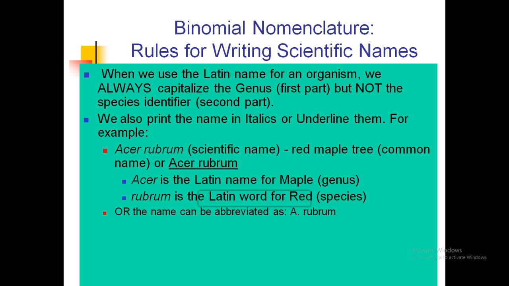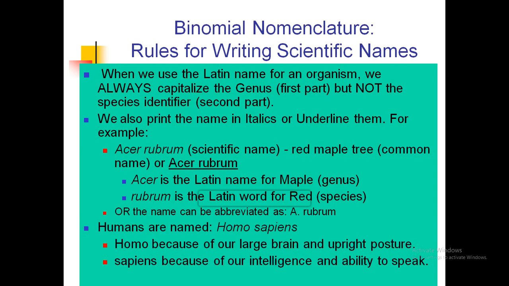Either you write it in italics or you have to underline it. Acer is the Latin name for maple, that is the genus, and rubrum is the Latin word for red, which is the species name, or the name can be abbreviated as A. rubrum. Humans are named Homo sapiens: Homo because of our large brain and upright posture, and sapiens because of our intelligence and ability to speak.